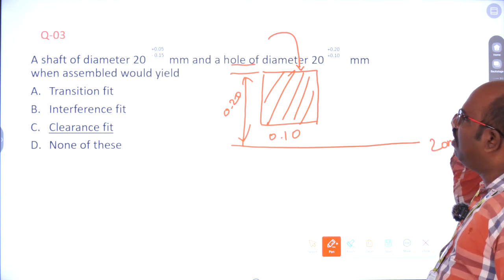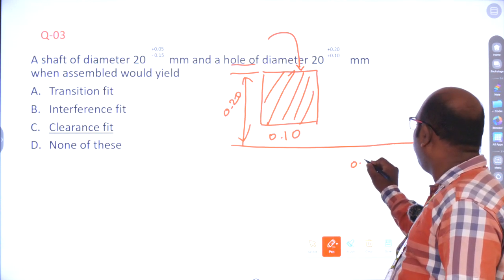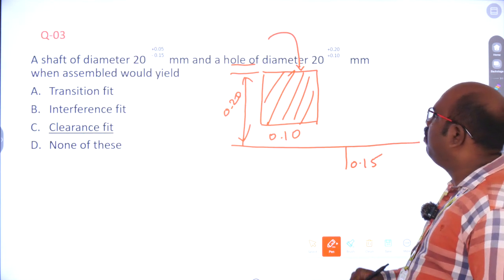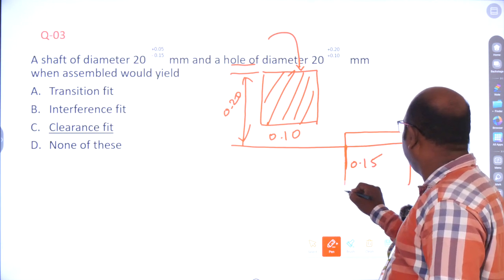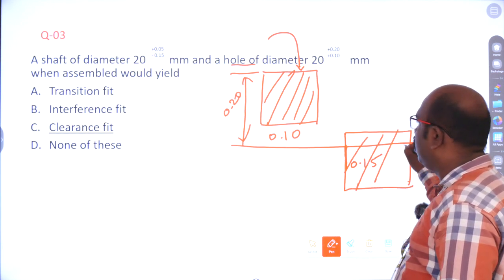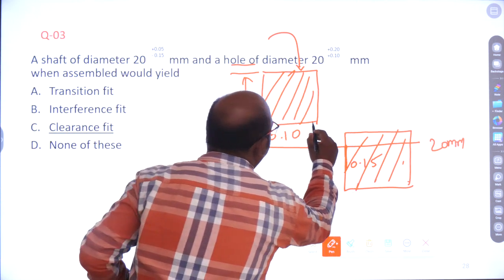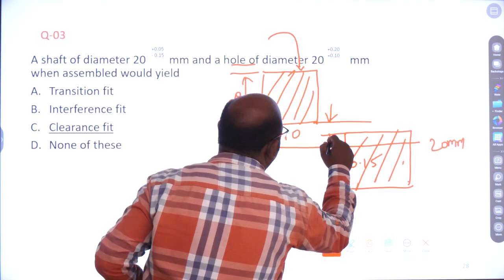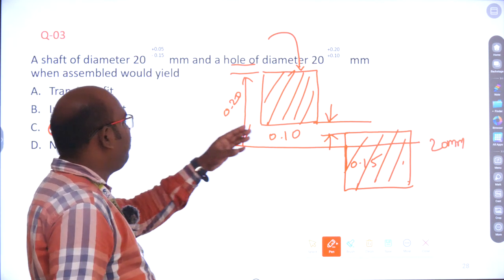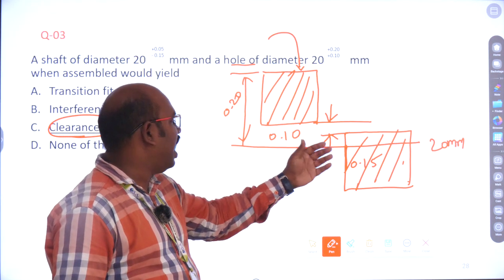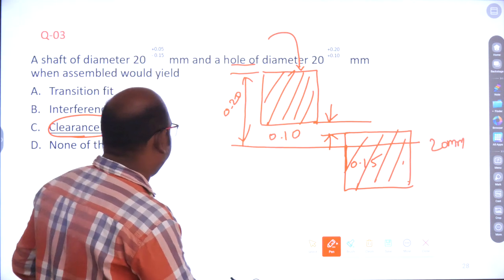Next we are going to draw the shaft. The shaft, how much is this? Base is 20. The minus 0.15 here. The plus is 0.05 here. Okay. So now, how to find out this? We have the gap between the shaft and the hole. So obviously it is a clearance fit. The shaft can enter the hole easily without any struggle.